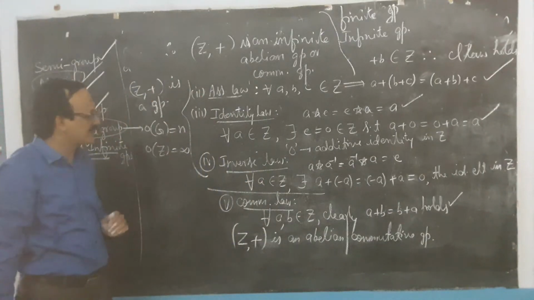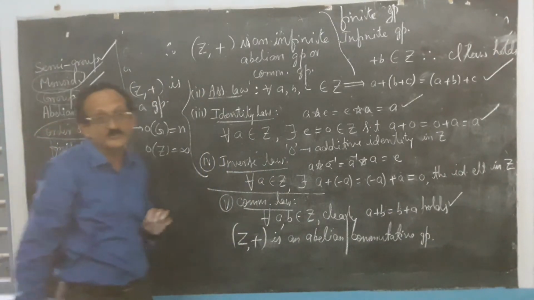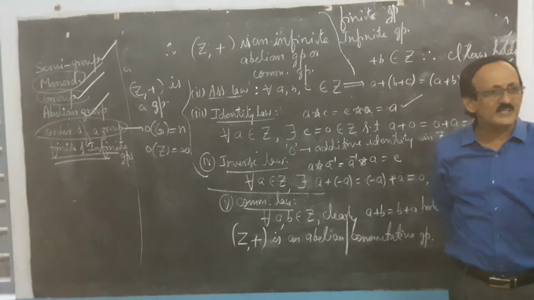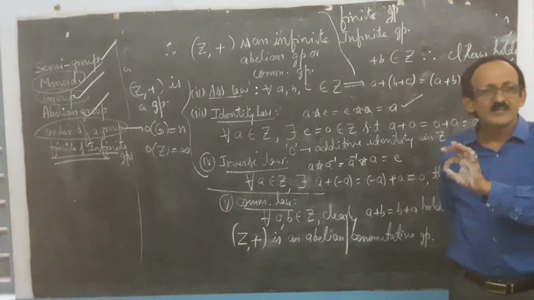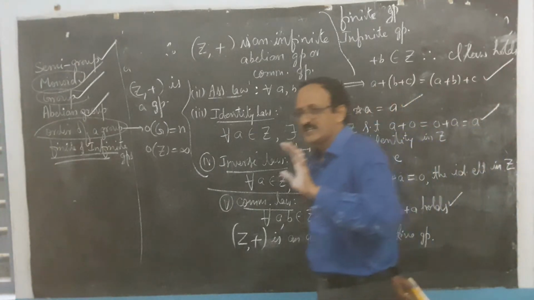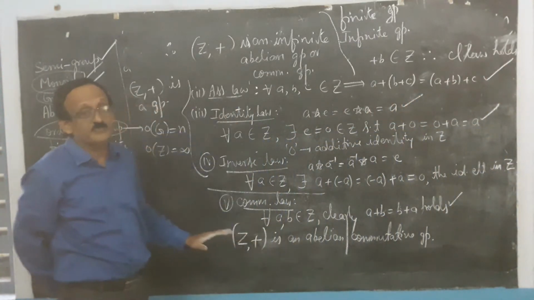Elements in Z are infinite. Actually, we can discuss this way. Order of a group is the number of elements in the group. How do you find the number of elements in the group? By counting the members of the group.